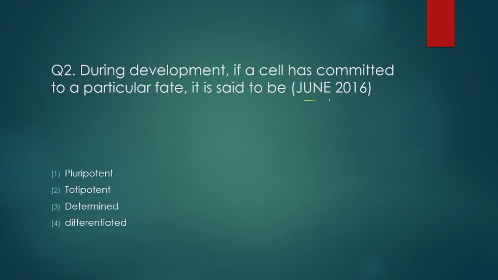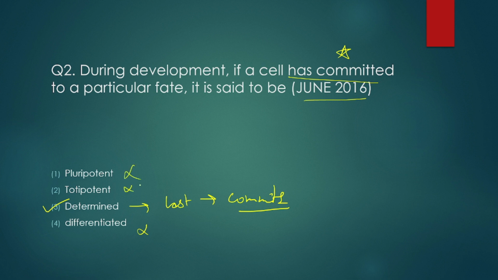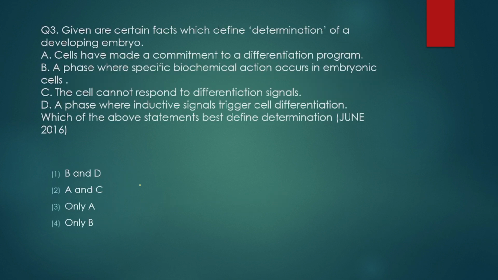Now moving further, this question was asked in June 2016. During development, if a cell has committed to a particular fate, it is said to be commitment. When the word committed comes, obviously it is determined. So determined is the last stage, determination, then the cell commits to a particular fate. So the answer would be determined. Differentiation, no. Once commitment happens, after that it differentiates. And pluripotent, totipotent, no. So answer number 3 is the correct one.